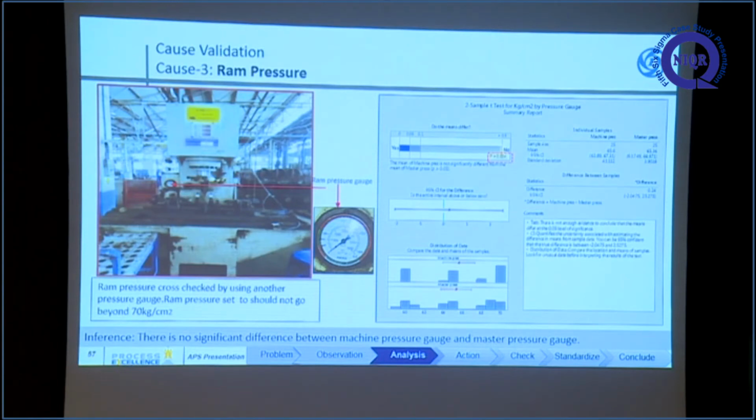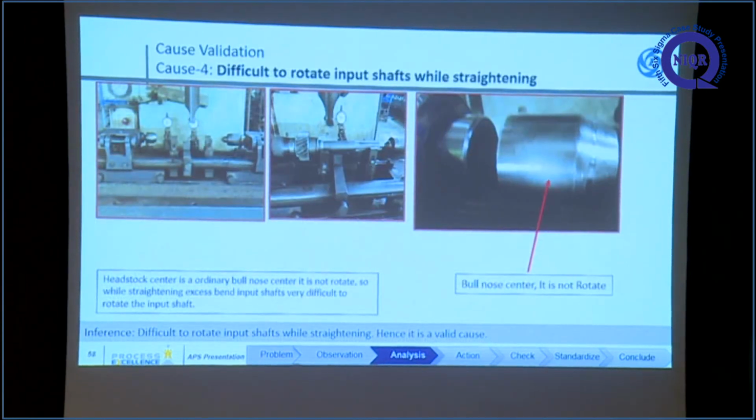So ram pressure is measured with the master pressure gauge, and we compare the master pressure gauge and machine pressure gauge and put it in a two sample test. There is no significant difference between the machine pressure gauge and master pressure gauge. The fourth one is difficult to rotate input shaft while straightening.